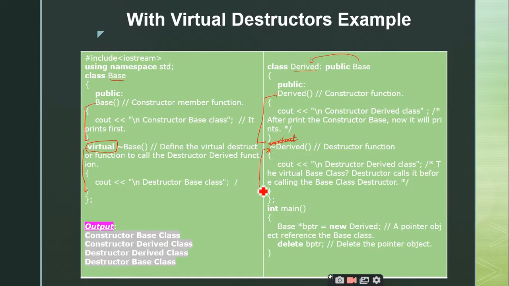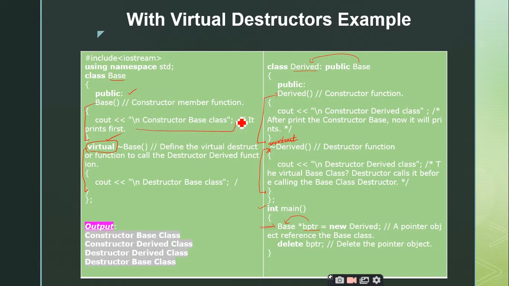And here I have defined the destructor base class. Now the same concept, same thing, nothing else I have done. The simple point I have added is that I have made the destructor inside the base class virtual. That's it. So I am creating a BPTR pointer for the base is equal to new derived. By this particular statement, you are creating the base class pointer, therefore the constructor of the base class is invoked.